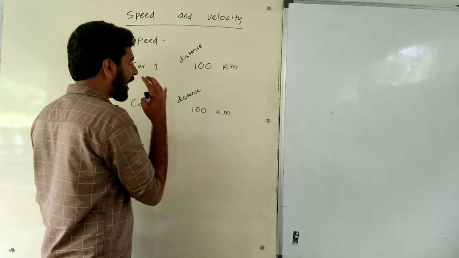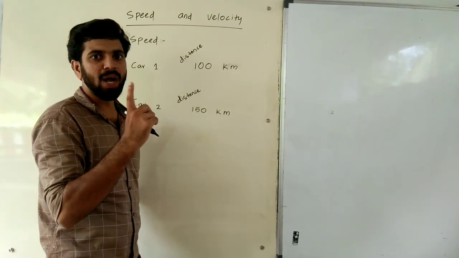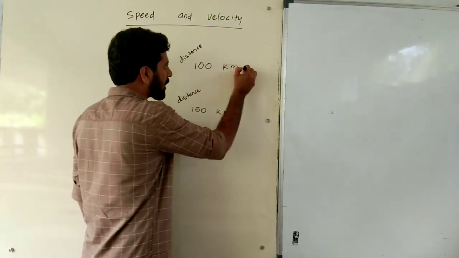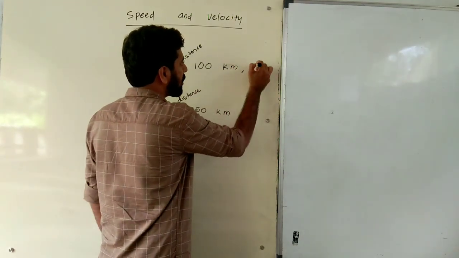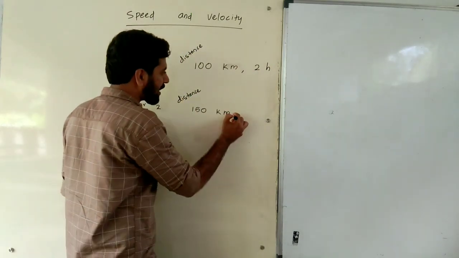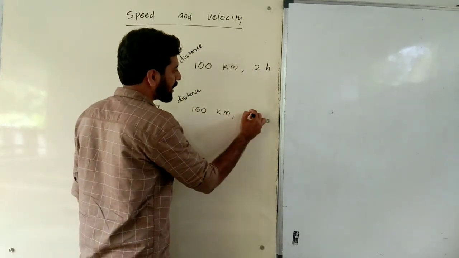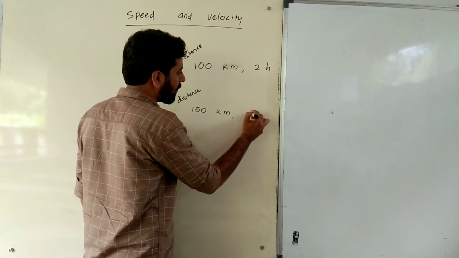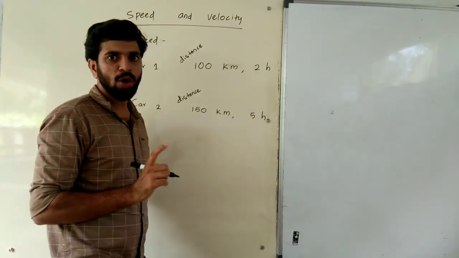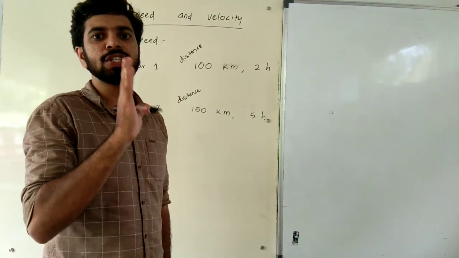To say which has the highest speed, we need one important quantity, that is time. The first car covers 100 km within 2 hours. The second car covers 150 km within 5 hours. This is the condition. Then I have a question: which car has the highest speed?